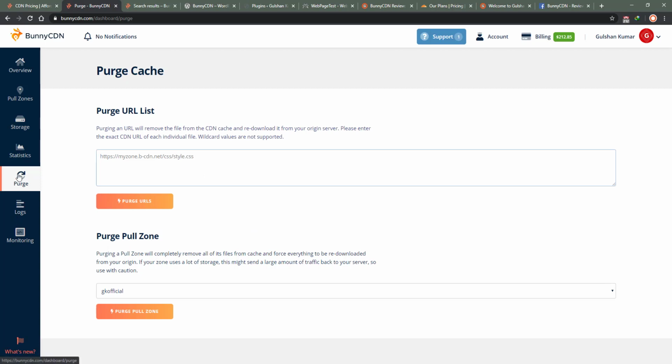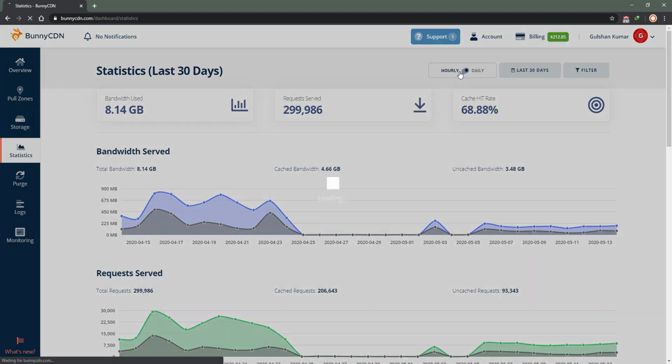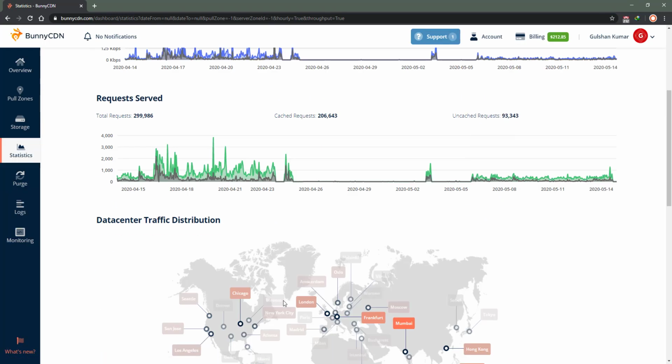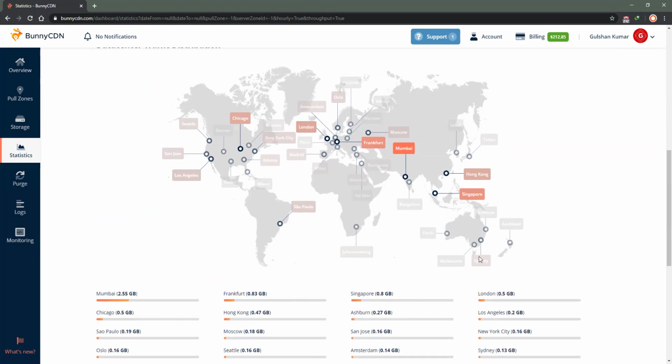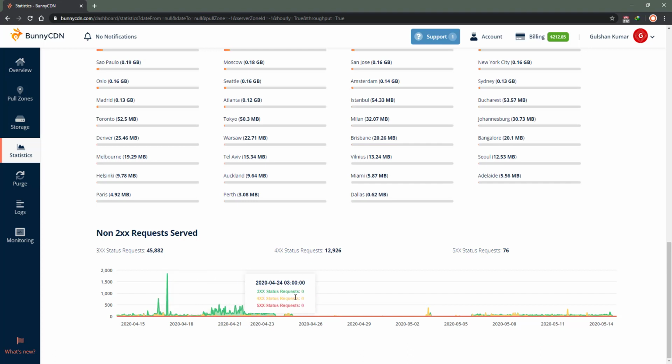And the next thing is statistics, which is very interesting. I have personally used statistics, so there is a statistics page where I can check hourly as well. That's awesome. And these are some regions from where I have received traffic at my site.